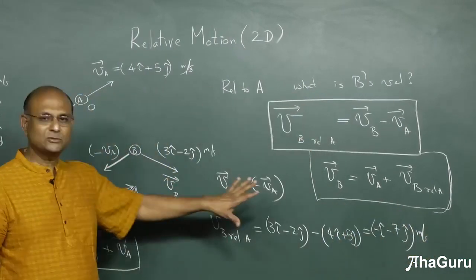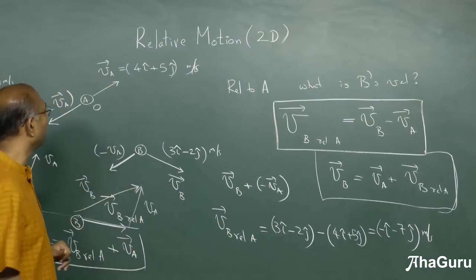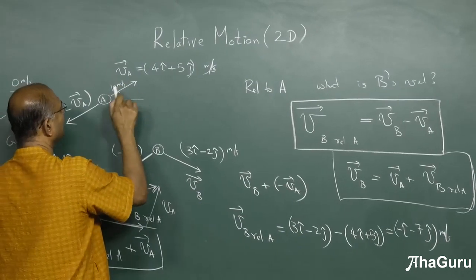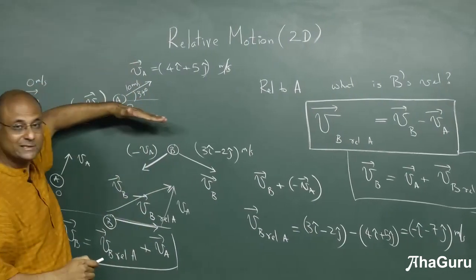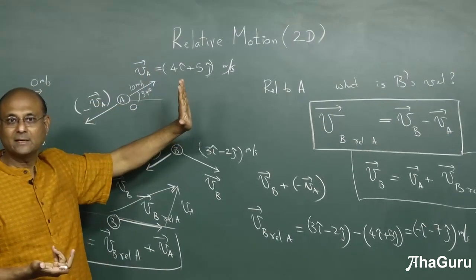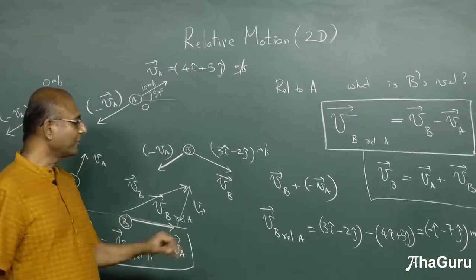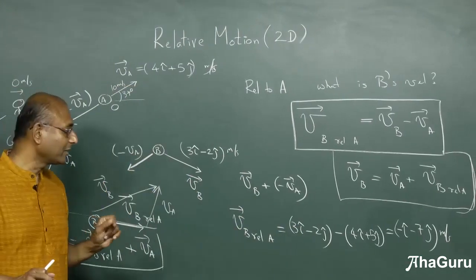So that's easy. Once you have it in ij form, it's very easy to convert. Suppose I didn't have it in ij form, but I was told that it is 10 meters per second at an angle of 37 degrees. What do you do? You say 10 cos 37 i cap plus 10 sin 37 j cap. So convert it into this form, then use this. Okay, it's a very simple idea. Always convert it into ij form and then find the relative velocity.